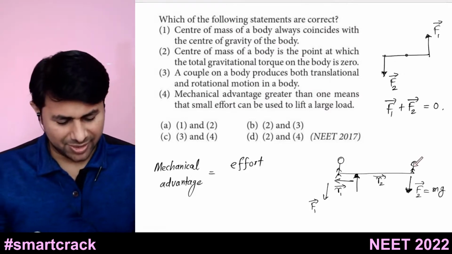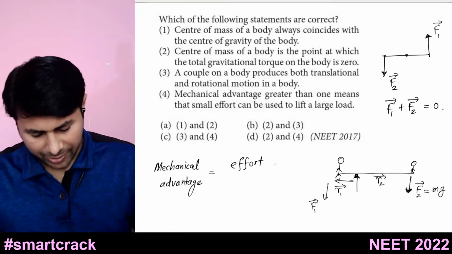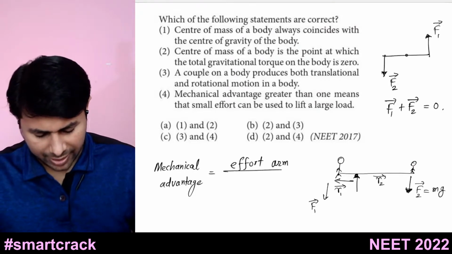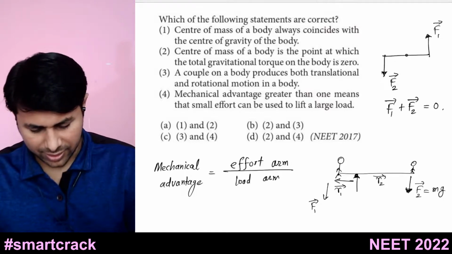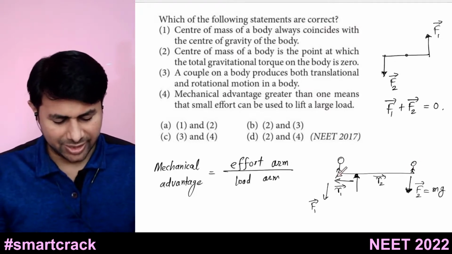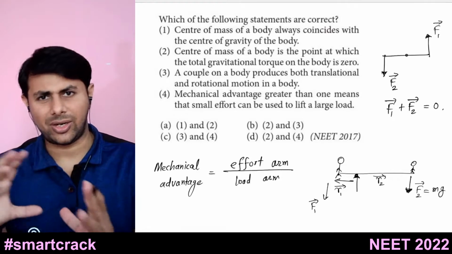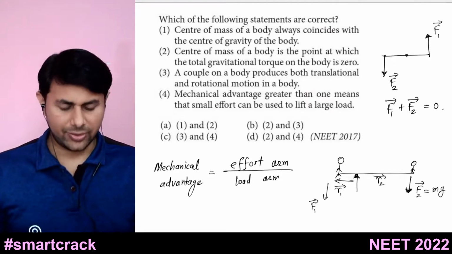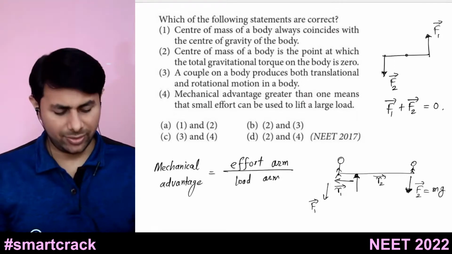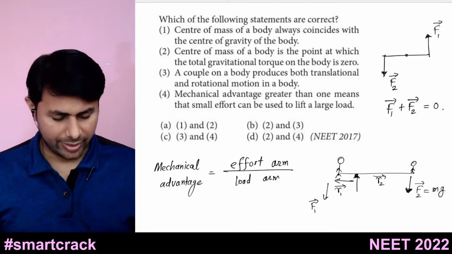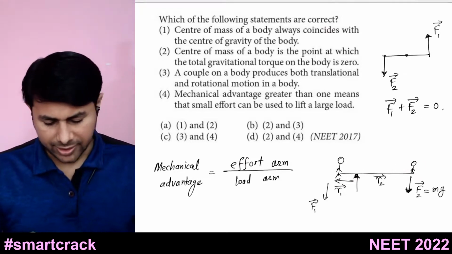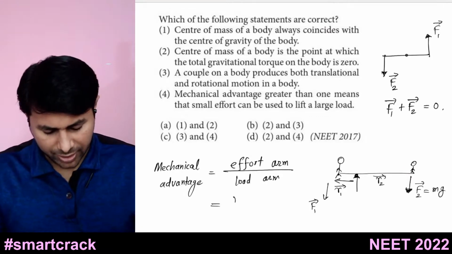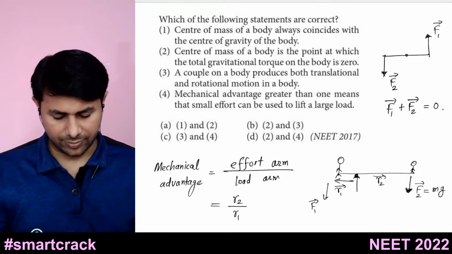This child is putting efforts here. This boy wants to lift the load of this woman or man, whose weight is much more compared to this boy. Effort arm is this length, load arm is this length, so it is R2 upon R1.